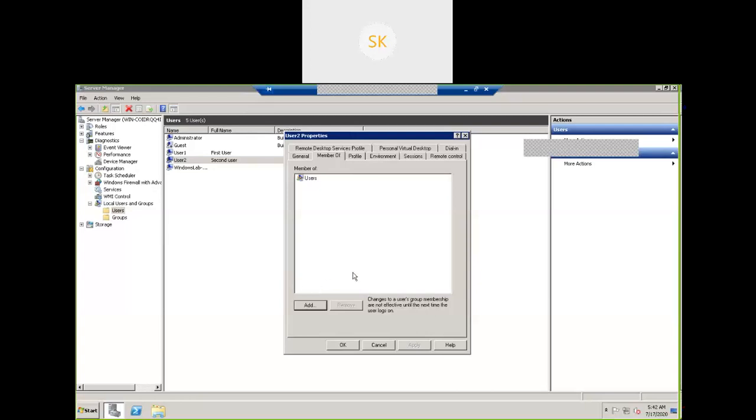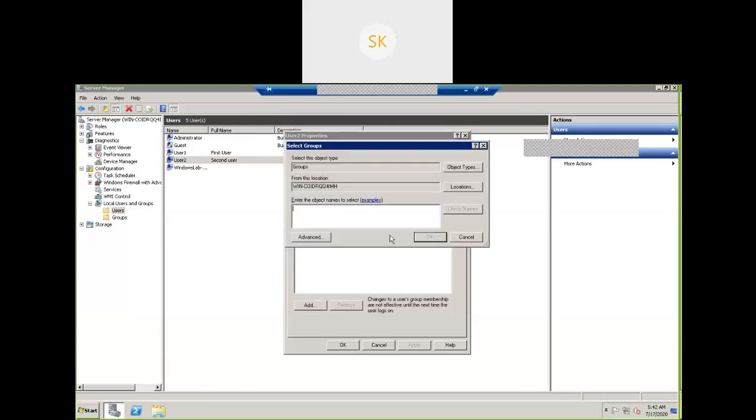What I'm going to do here is select Add. What options are going to come? Power Users, select Power Users. Check, check, check. Okay, those groups are available. Click OK.